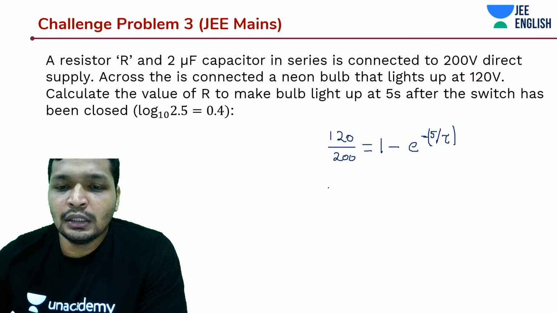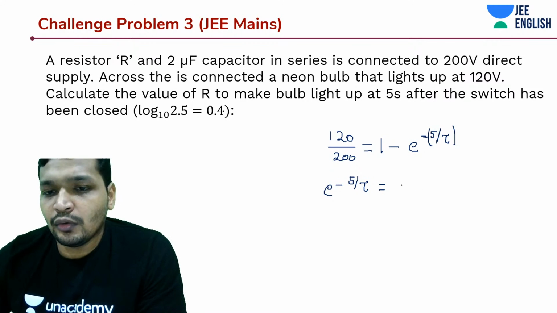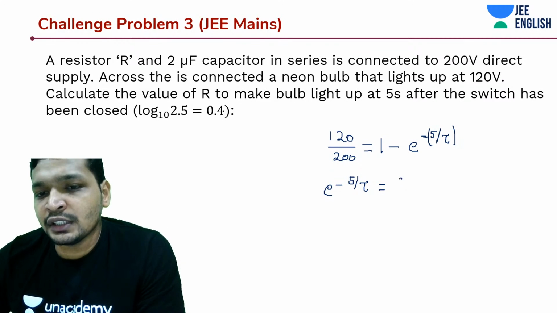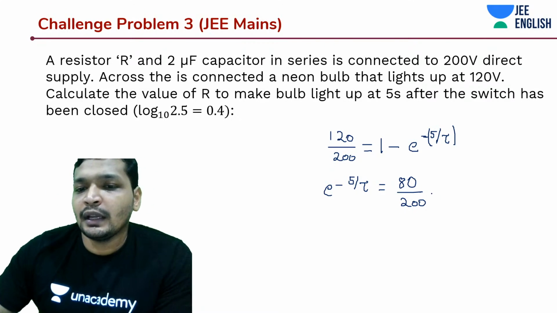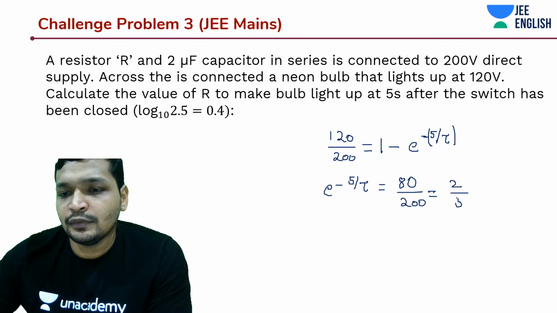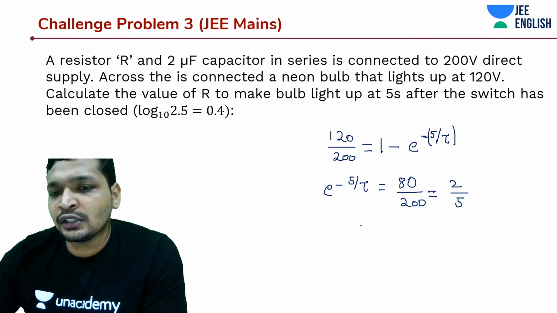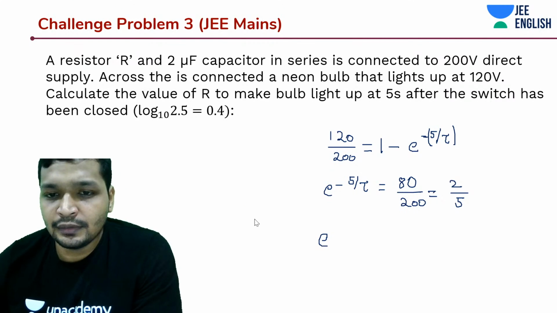Now e to the power 5 by tau is how much? 1 minus 120 by 200, which is nothing but 80 by 200. Okay, 80 by 200 is how much? 2 by 5. All right. So take a natural logarithm on both sides. So you'd get this.